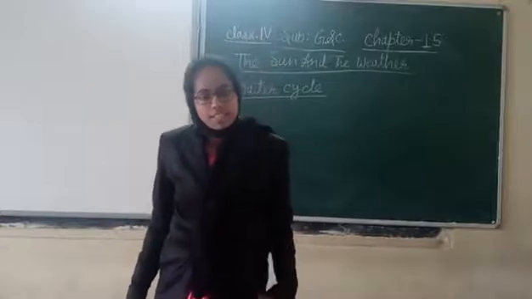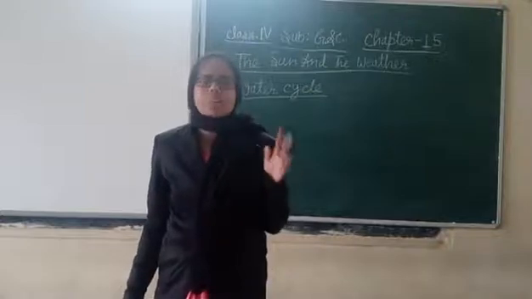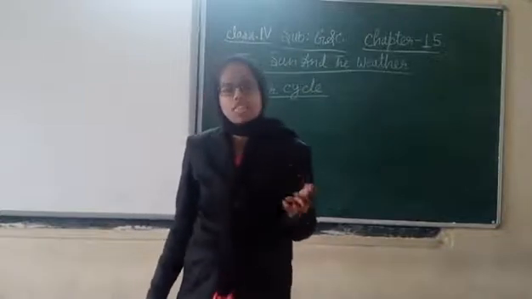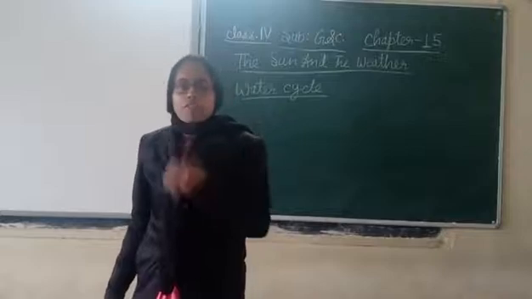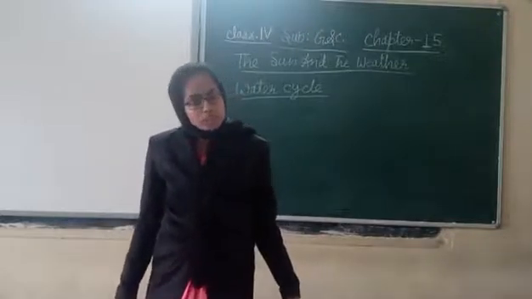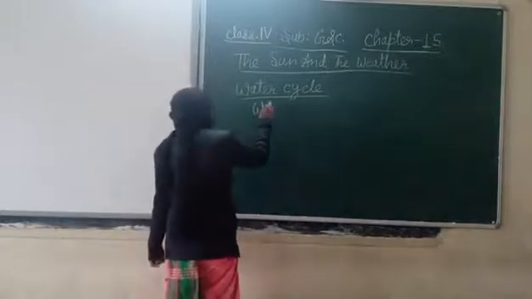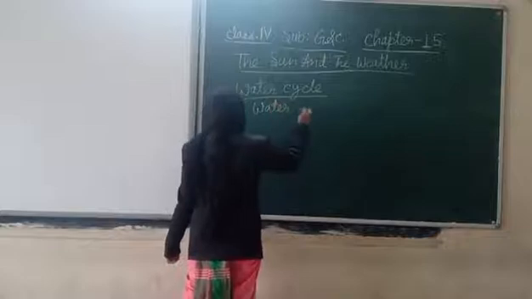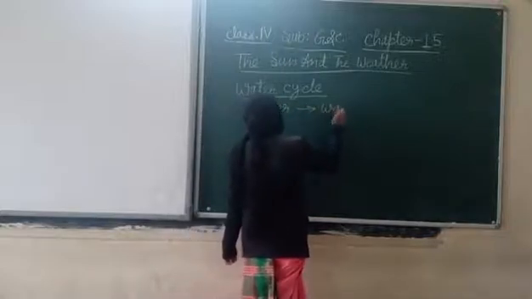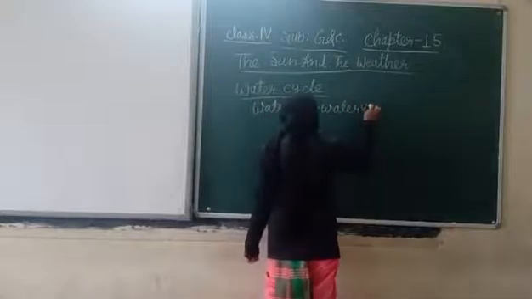In the water cycle, several processes help to maintain the water cycle in nature. We see that water on land and in water bodies changes into water vapor.